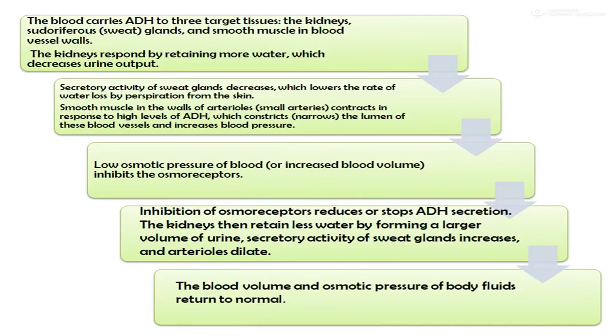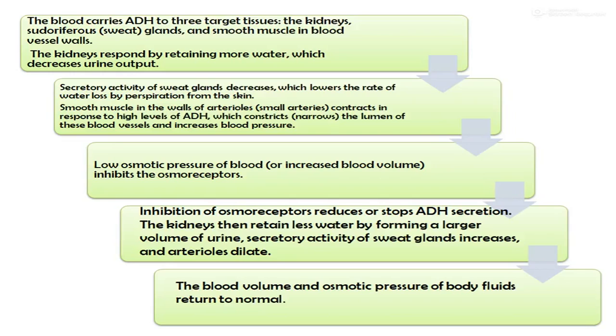The blood carries the antidiuretic hormone to three target tissues. First one is the kidney, second one is the sudoriferous or sweat gland, and third one is the smooth muscles in the blood vessel walls. The kidney responds by retaining more water, which decreases the urine output.